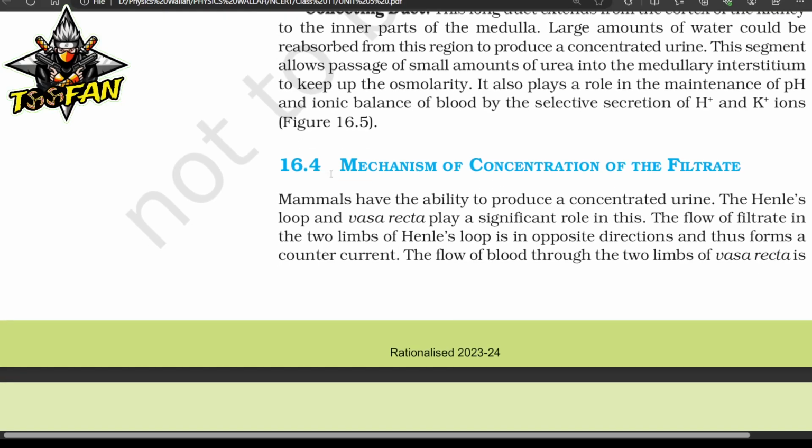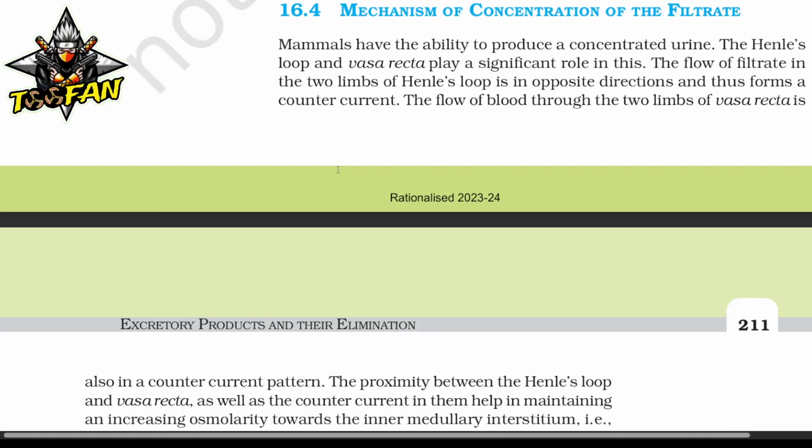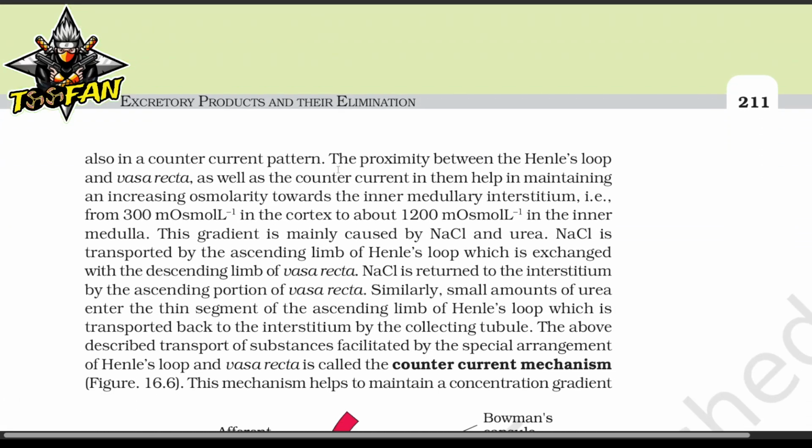Now, mechanism of concentration of the filtrate. Mammals have the ability to produce a concentrated urine. The Henle's loop and vasa recta play a significant role in this. The flow of filtrate in the two limbs of the loop of Henle is in opposite directions and thus forms a counter current. The flow of blood through the two limbs of vasa recta is also in a counter current pattern.